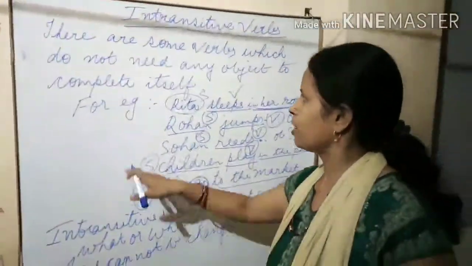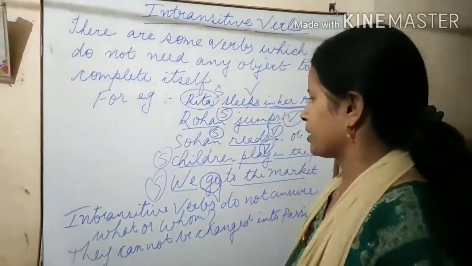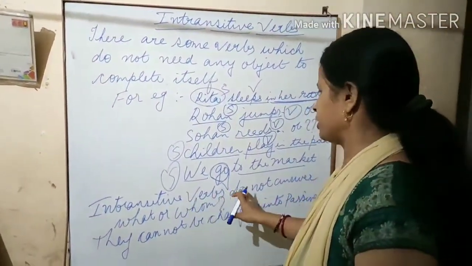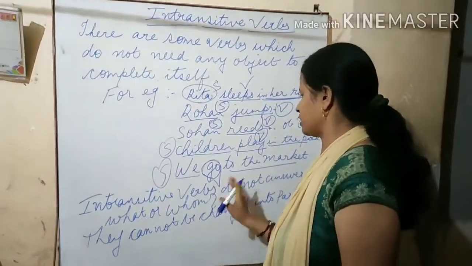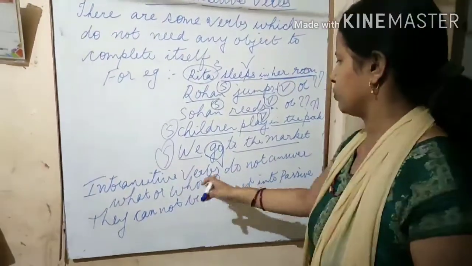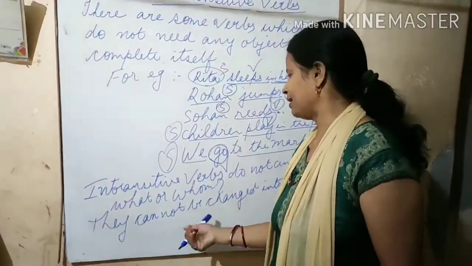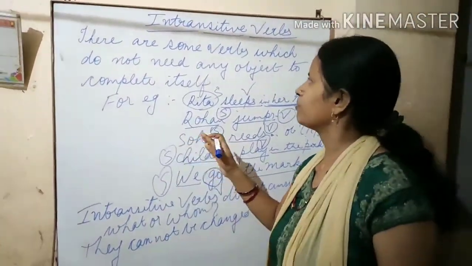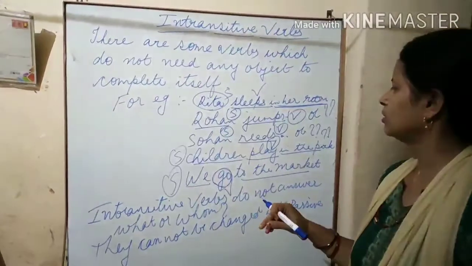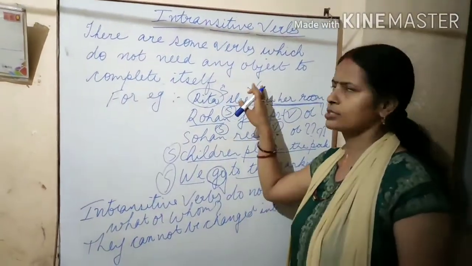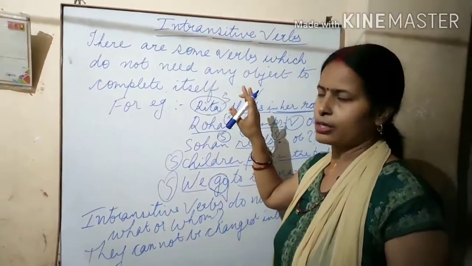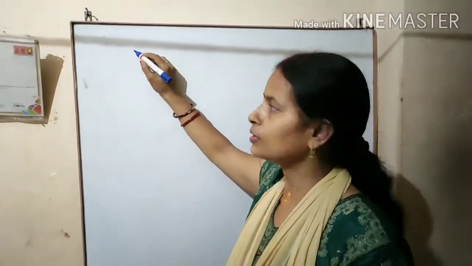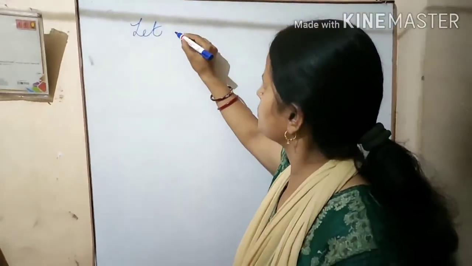So intransitive verb and transitive verb, I think it's clear to everybody. Intransitive verbs do not need any object. It does not answer any question what or who, and it cannot be changed into passive voice. So this is the difference between transitive and intransitive verb. I think it's clear. We can practice with more examples. Let's do some examples.